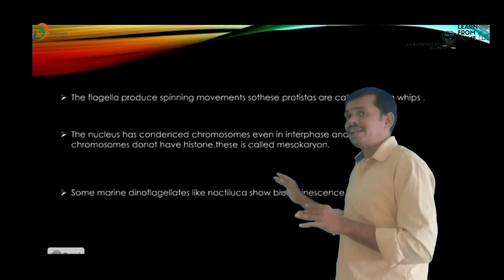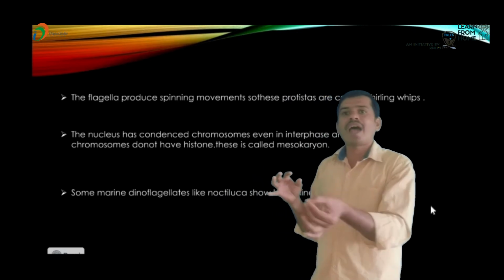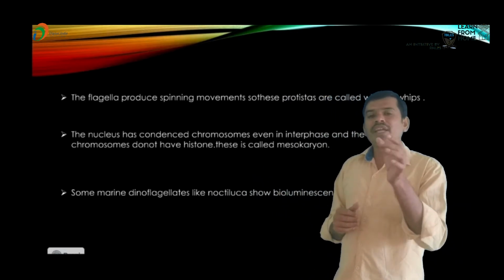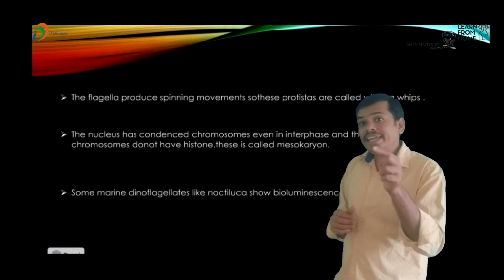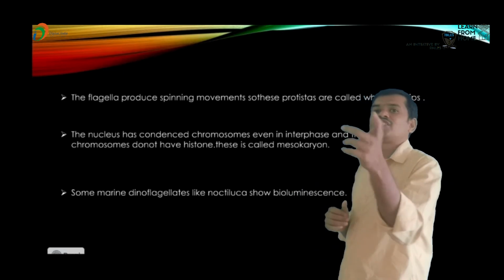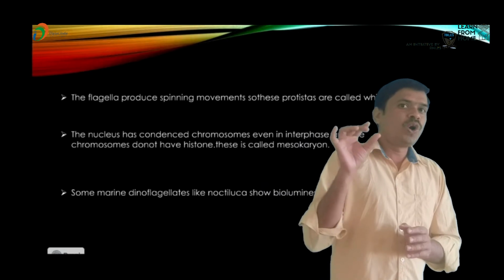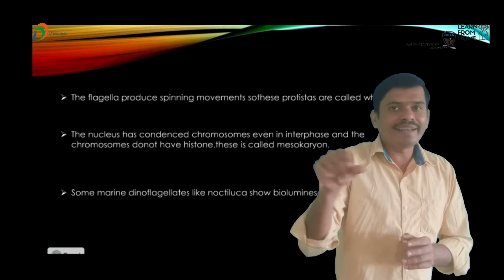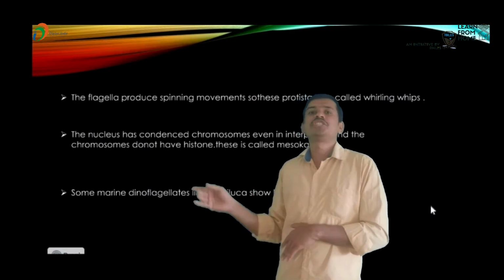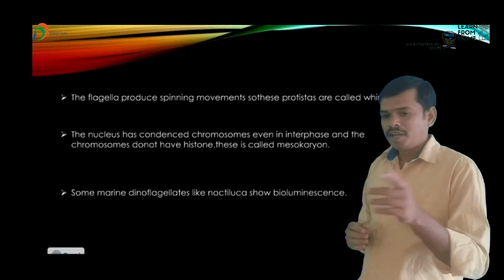Next, the dinoflagellate consists of a condensed nucleus. This nucleus also has chromosomes, and even in interphase it does not contain histone proteins. Here is one main important point: histone proteins are completely absent in dinoflagellates, so they are known as mesokaryotes.